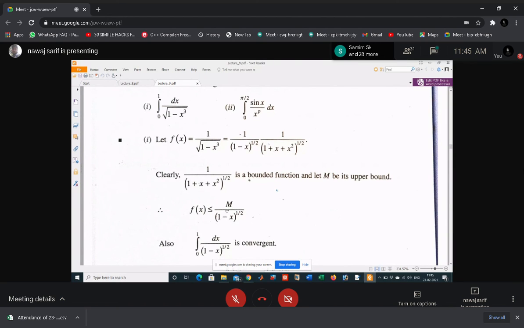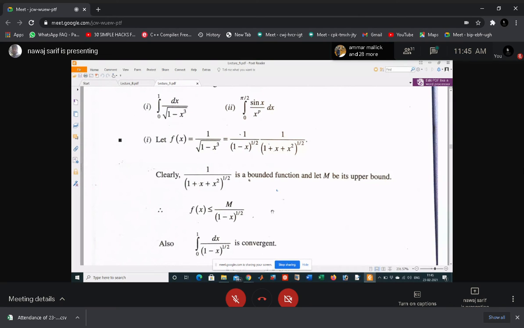Understand? Less than or equal to means equal or greater. Okay, so the possibility of equality also holds. Okay, so we are just writing this one for the purpose of our comparison test. Okay, so f(x) less than or equal to g(x) can be used for the comparison test. Okay, clear?